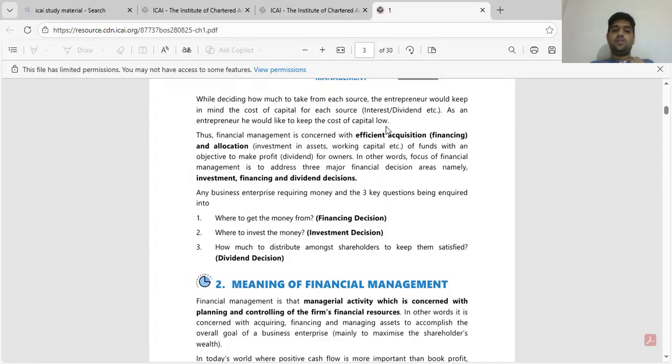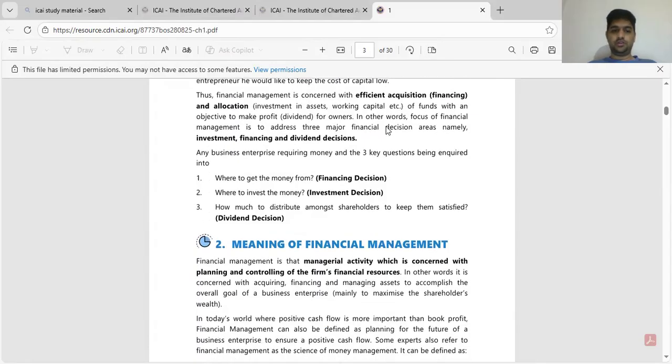And where to invest those funds, and how to satisfy the investors. Investors can be myself, investing my own capital, or other capital providers, or banks. So how to satisfy them? To satisfy banks, it is simple. You have to give them the principal back. You have to give them interest. To equity providers, you have to satisfy them by giving more cash flow to them. So this is a simple understanding of financial management.